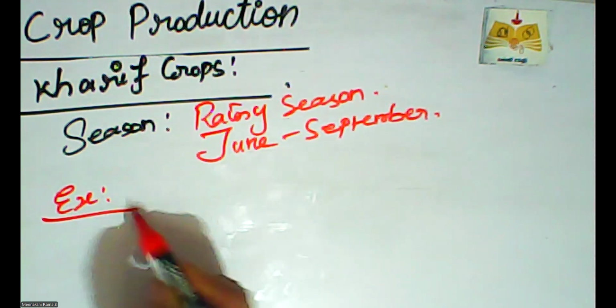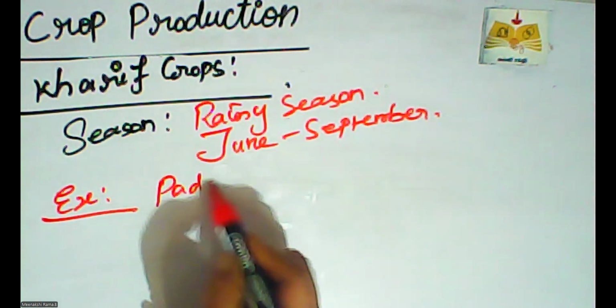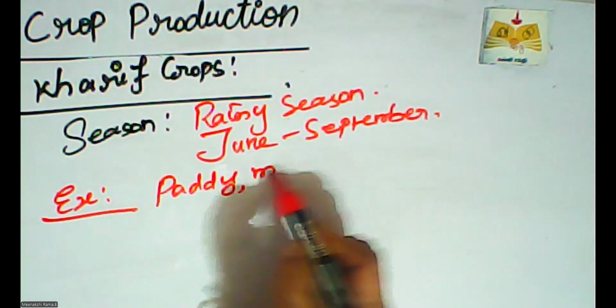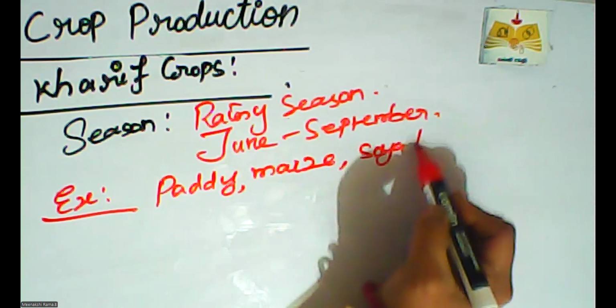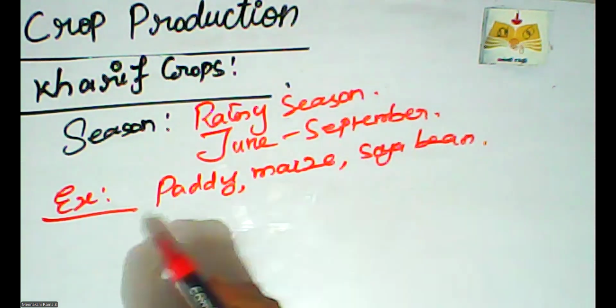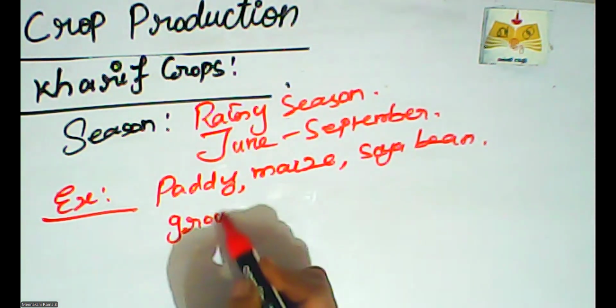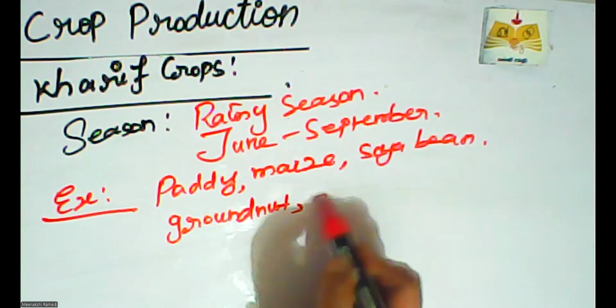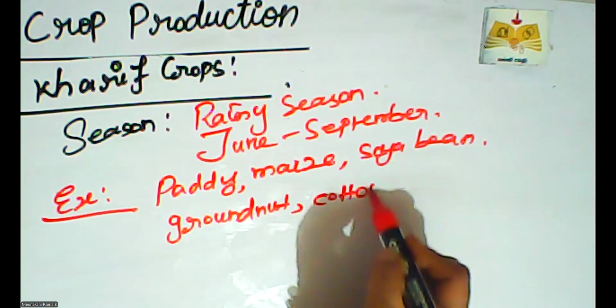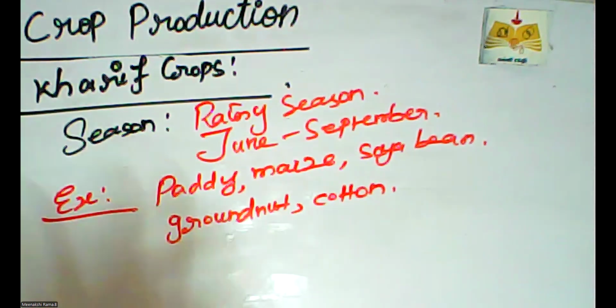Examples of the Kharif crops are paddy, maize, soya bean, groundnut, and cotton. So these are all the examples of Kharif crops.